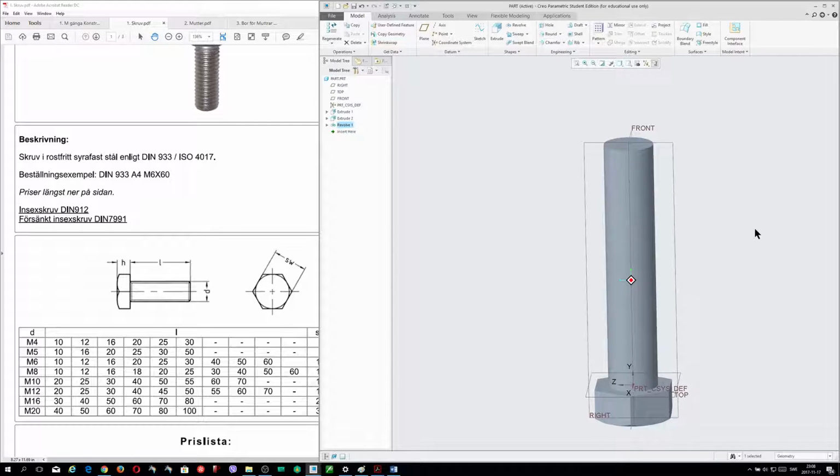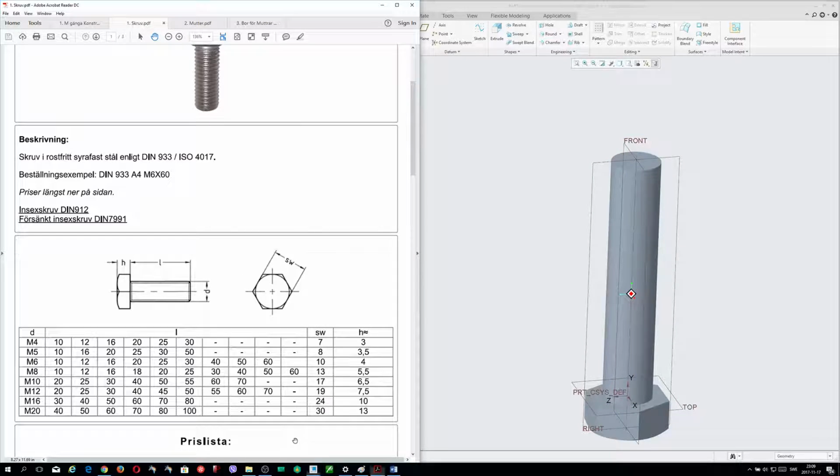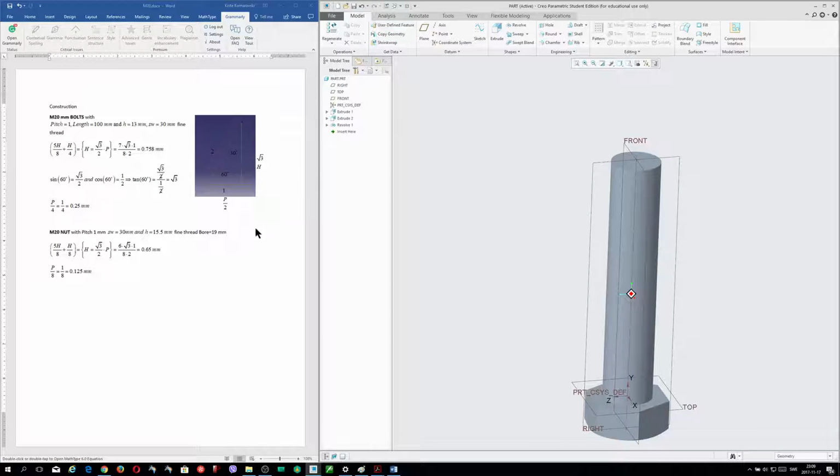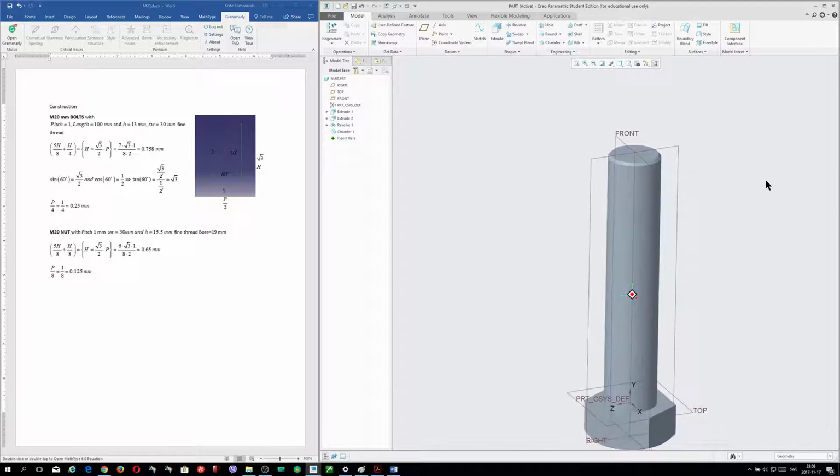Now we have a dispulse. Now we will take this chamfer here. This chamfer is the same like our pitch, and our pitch is the 1 millimeters. So we take chamfer here, and we write in here 1 millimeters, enter, okay, and this is finished.